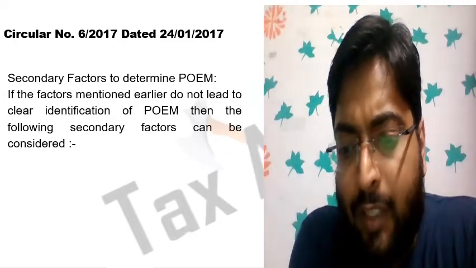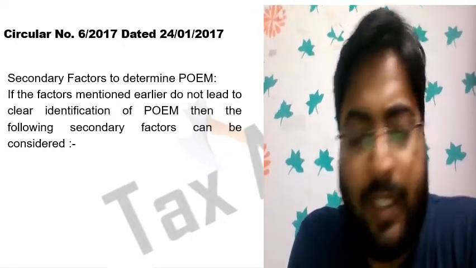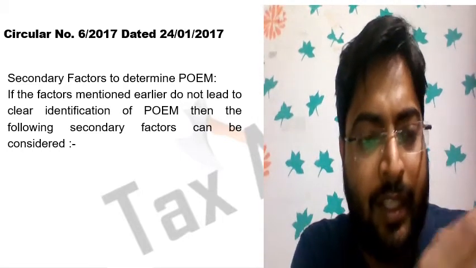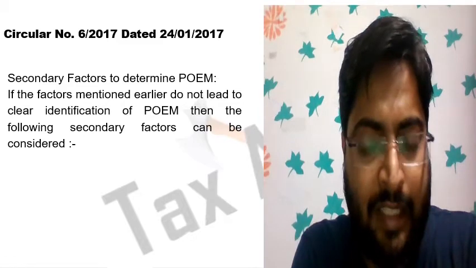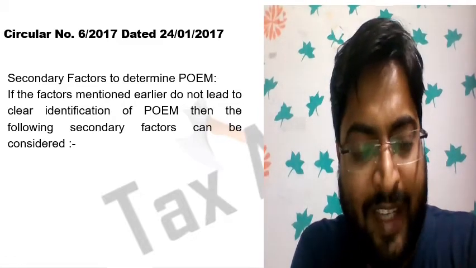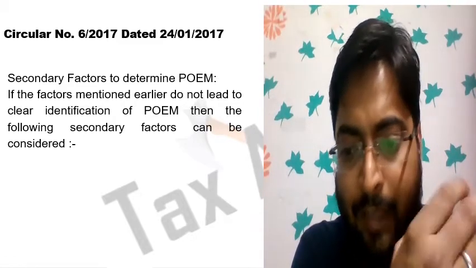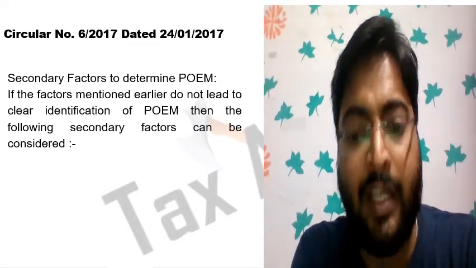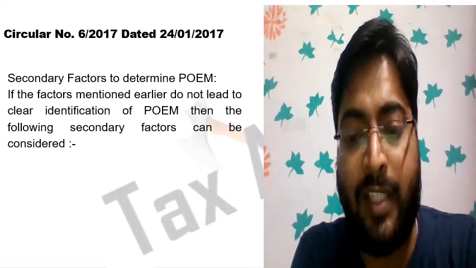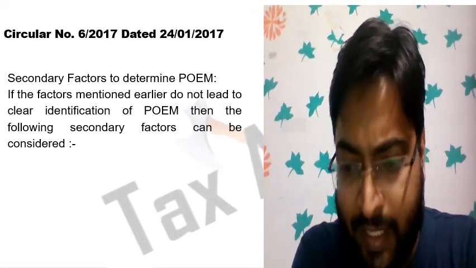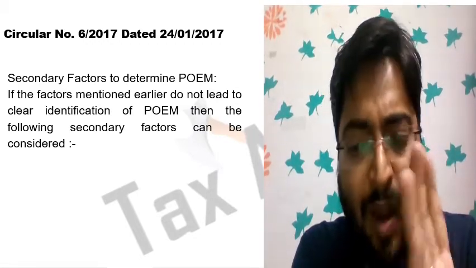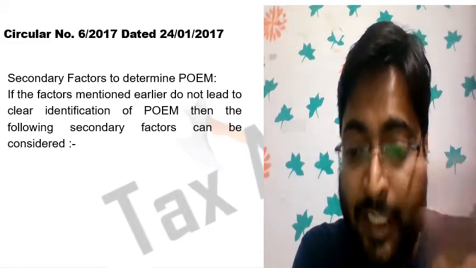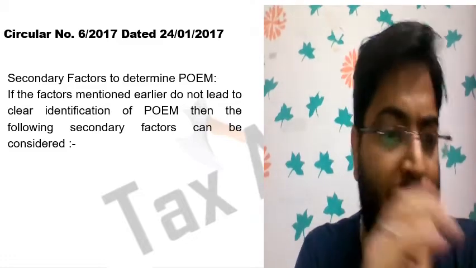If it is unable to determine the POEM by the primary factors, the matters which we discussed in previous slides, are the primary factors: passive income, assets location, number of employees, payroll expenditure, senior management, place of the senior management, board of directors meetings, decisions taken by the person, key commercial decisions. All these are the primary factors. If it is unable to determine the POEM based on these factors, then there are some secondary factors. What are the secondary factors?